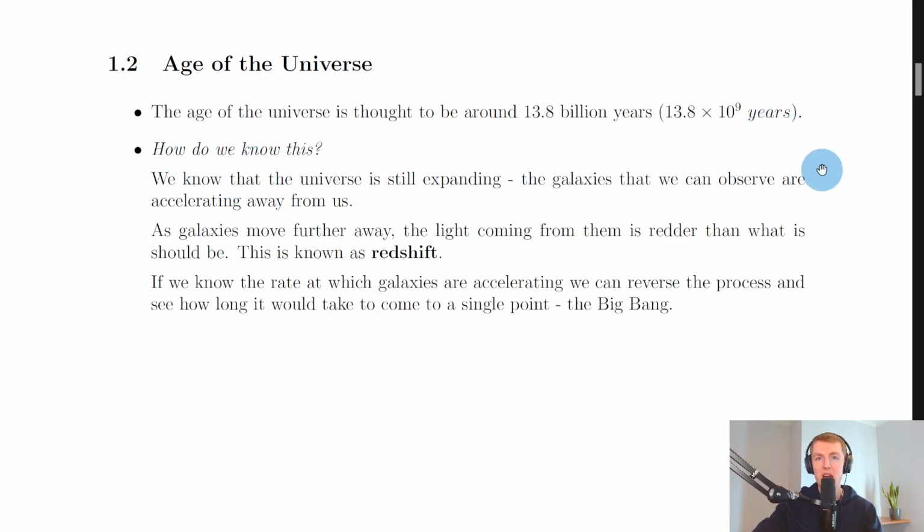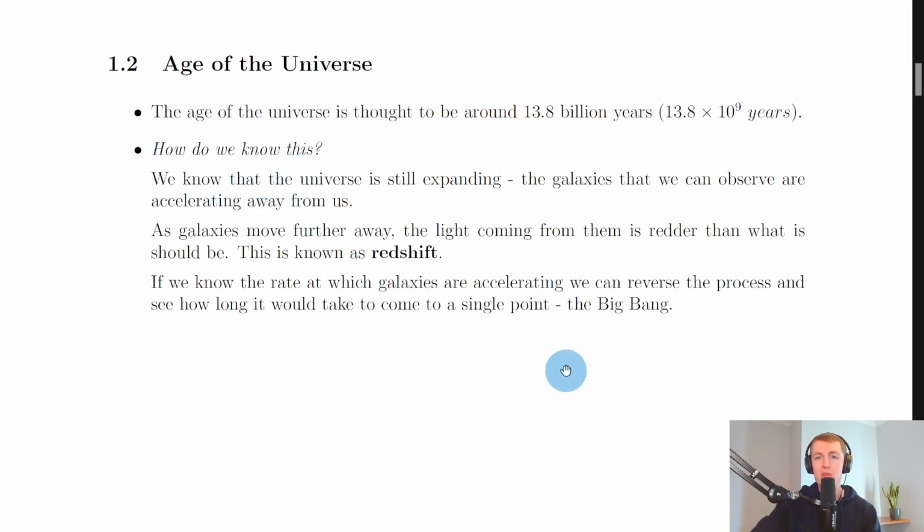This is commonly asked in things like multiple choice questions in the exam, where they'll maybe put in a statement saying that the age of the universe is 13.8 million years old. They often try and catch you out by saying 13.8 million years rather than 13.8 billion years. Or you could just remember the rough estimate of about 14 billion years.